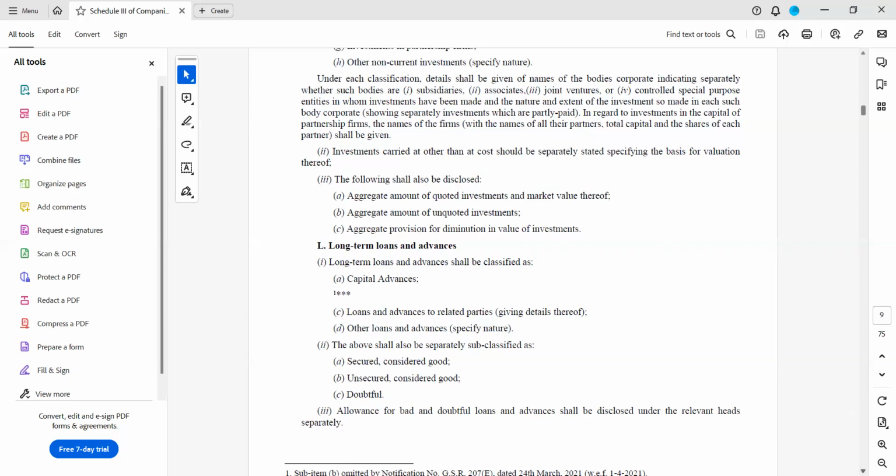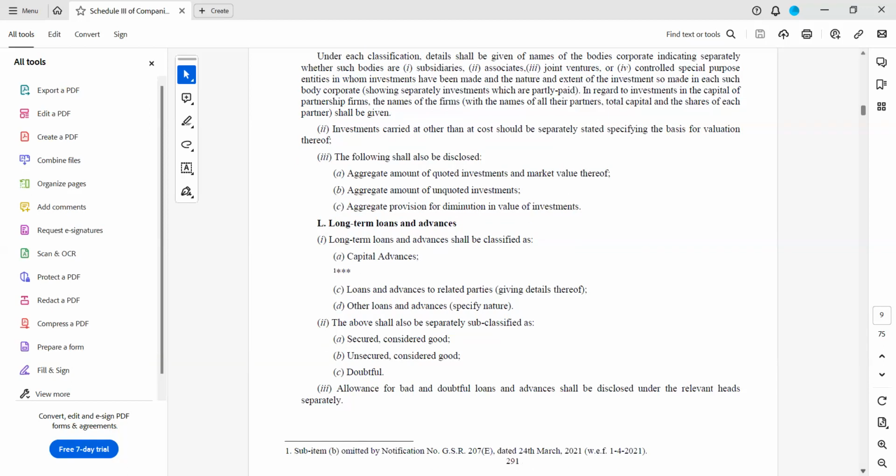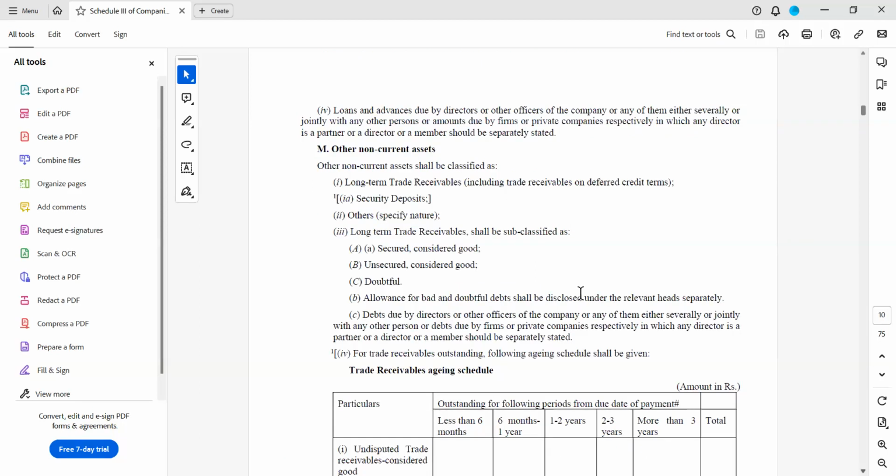Suppose it is unsecured, then you will not have any provision to recover that money. And if it is due for more than 3 years, then the recovery will be doubtful only. If any amount is without any transactions with the party and it is due for more than 3 years, it has to be considered as doubtful. Then you have to make provision for that doubtful loans and advances also.